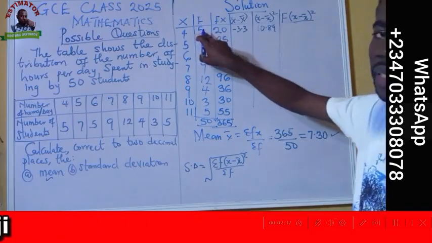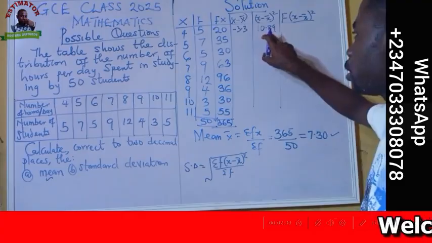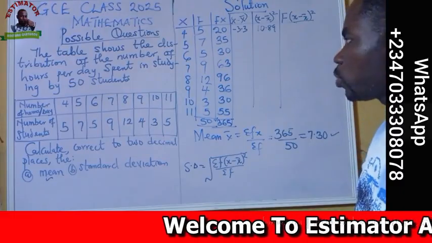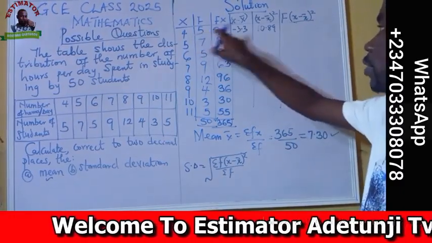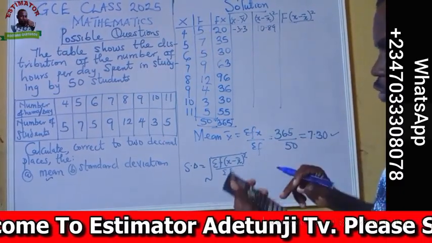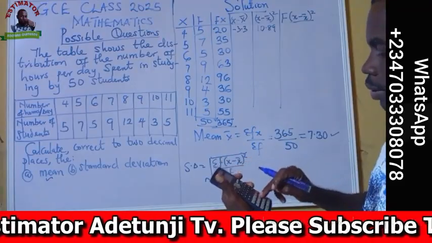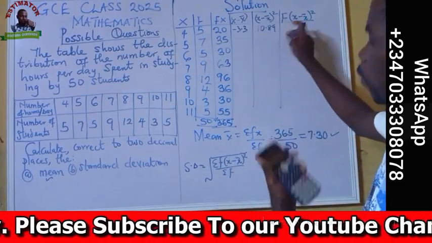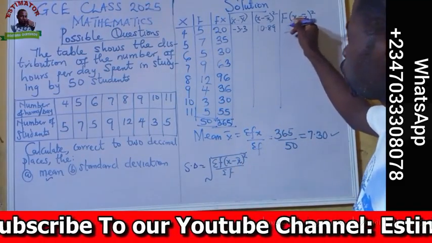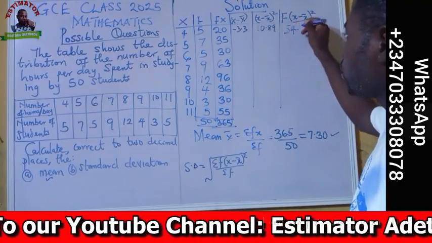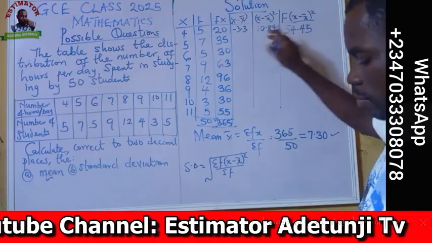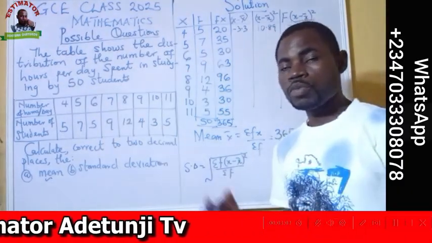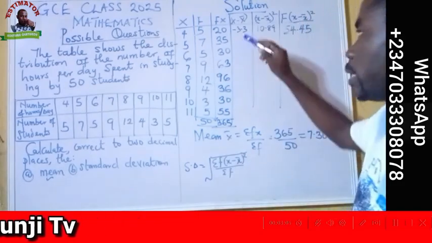That is my f, that is 5 times 10.89. What will be the answer? I'm waiting for your response as well. 5 times 10.89. So I want to do my answer times 5. I have 54.45 as my answer. You can continue from there, because I don't want the video to be too long and I want us to get the answer.